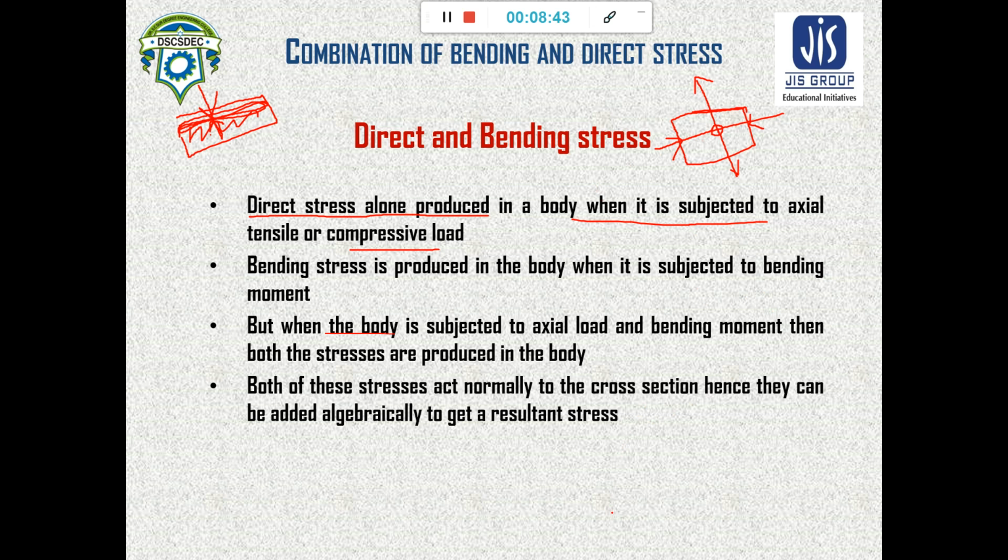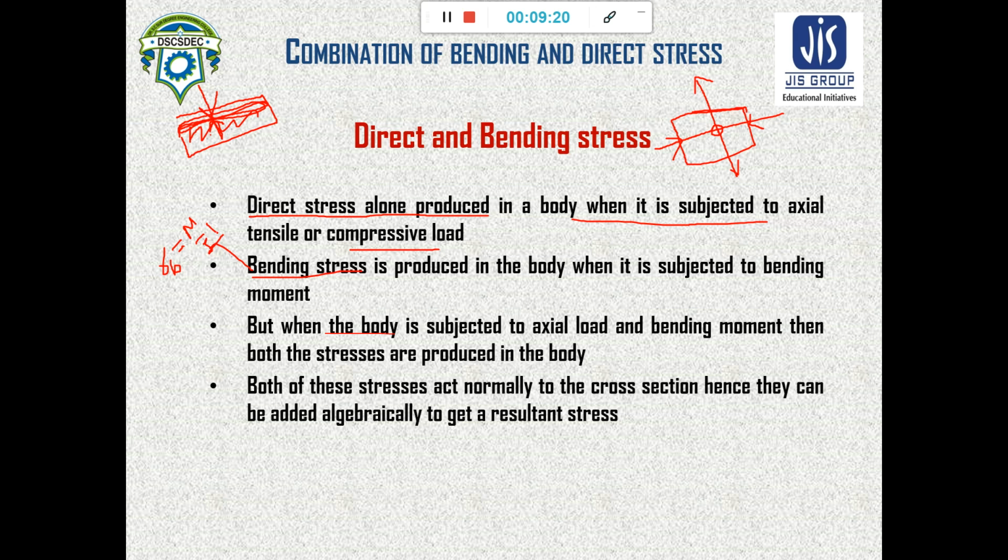From the last chapter we know that bending stress will only be produced when the body is subjected to bending moment. So for bending stress, the most important topic is bending moment, because from the bending stress equation we know that sigma b is equal to M by I into y.